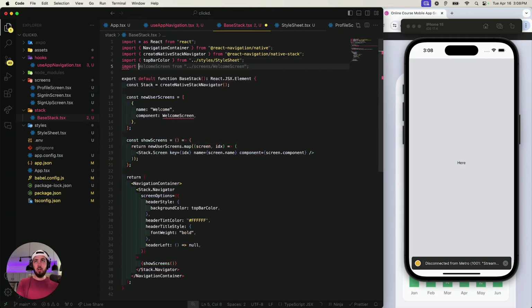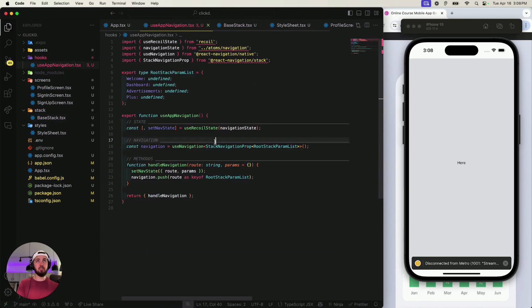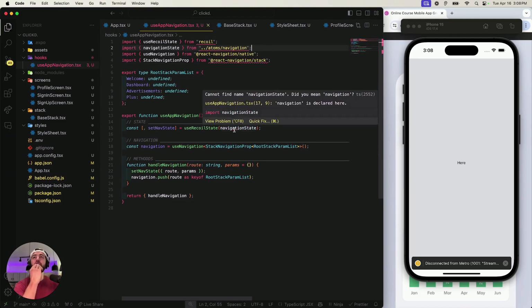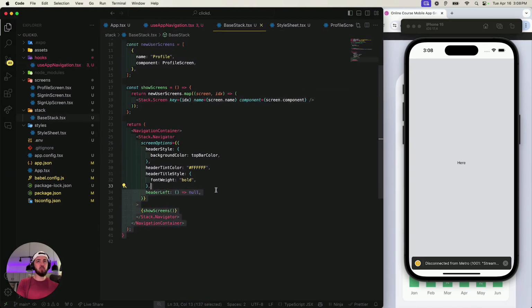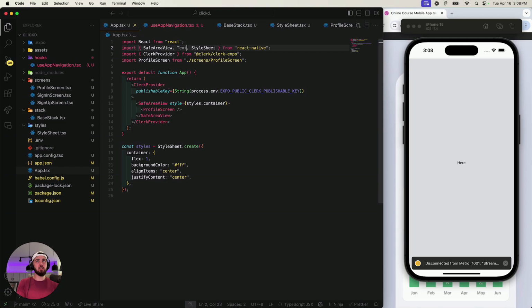So, okay, we'll add profile screen from profile screen, and the name is going to be profile. And then I believe how it works is any of the screens here, I can use the Stack Navigator after I download all this stuff. Let me delete the navigation state. Oh, maybe I did need that. Shoot. Oh, how did I do that? Son of a gun. But it became a really easy navigation tool. I don't know. Maybe I way overcomplicated it though. Maybe there's an opportunity to use navigation on native devices where it's not this convoluted.